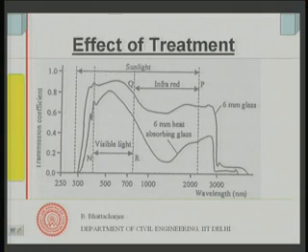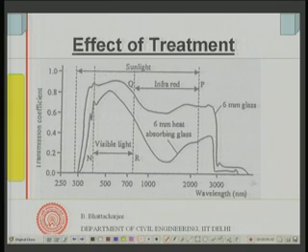Now, let us look at the effect of this treatment. This is a 6 millimeter glass. First see what the x axis is. The x axis is wavelength. This is the total spectrum of the solar radiation, and this is the transmission coefficient, the direct transmission coefficient. It is not solar gain factor, we are looking at direct transmission. Sun's rays vary from 300 nanometer to about 2200 nanometer.